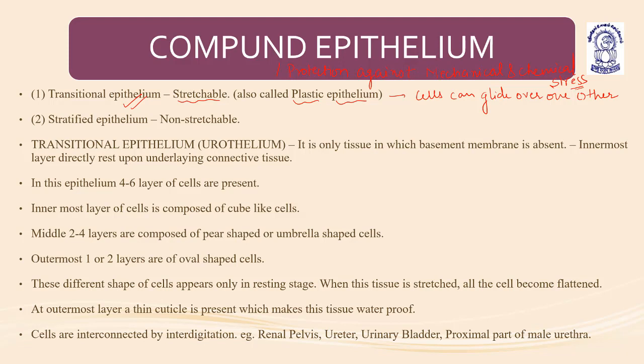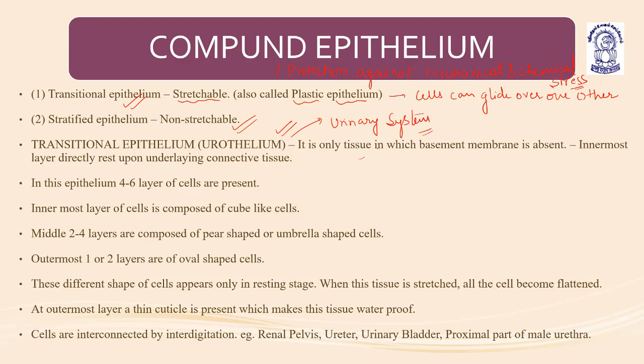Transitional epithelium is very stretchable and also known as plastic epithelium, as cells can glide one over the other to change their shape. Now, stratified epithelium is also part of the compound epithelium, which is non-stretchable. Now, transitional epithelium we are going to discuss. Transitional epithelium is also known as uroepithelium, as it lines many parts of the urinary system.